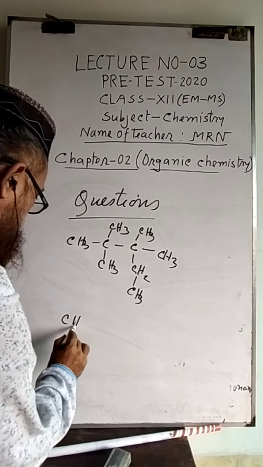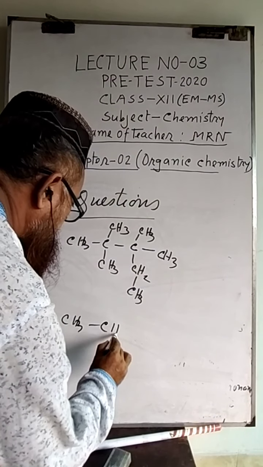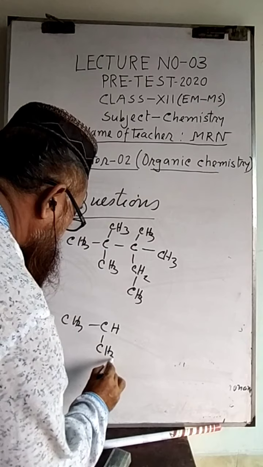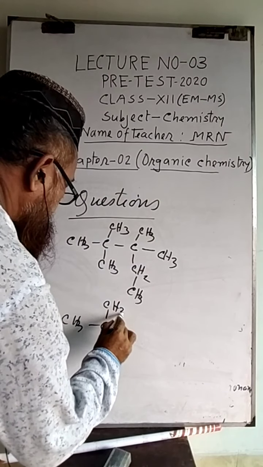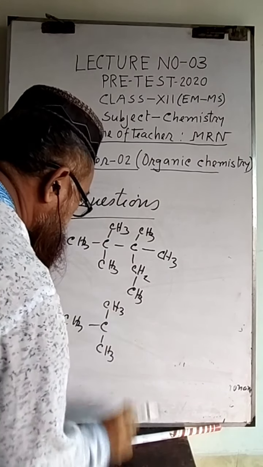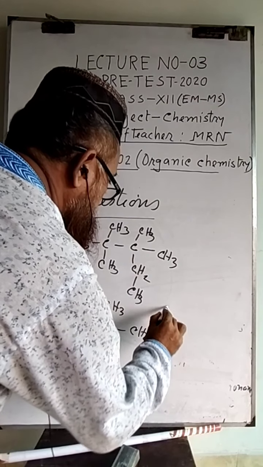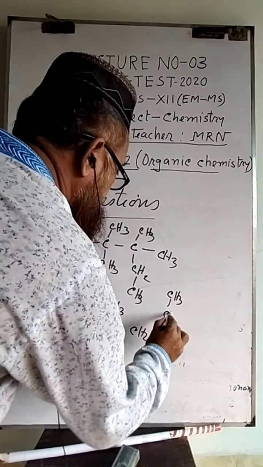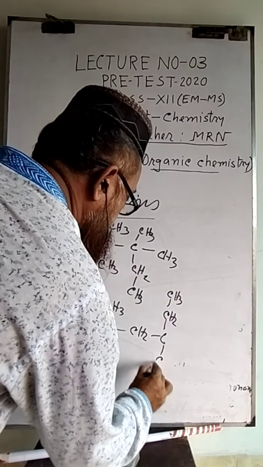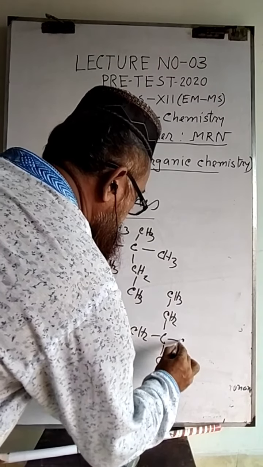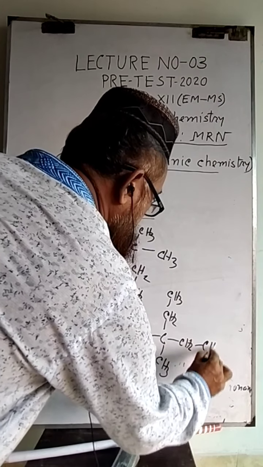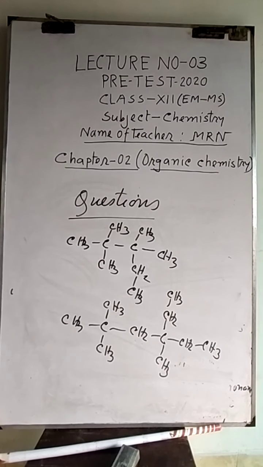Another one. Write the name of these two compounds.